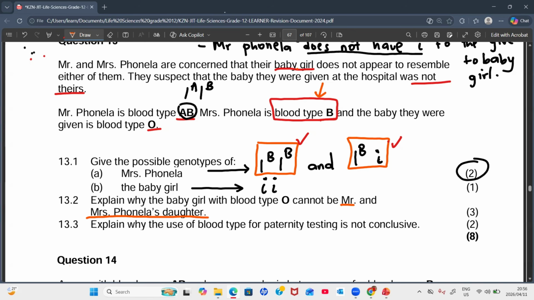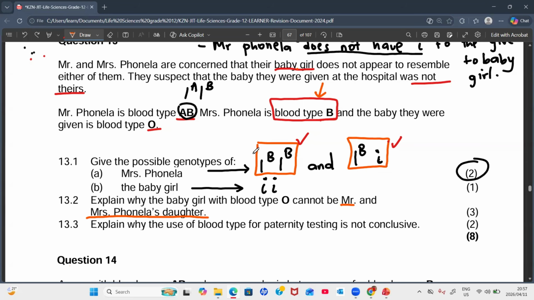They explain why the baby cannot be Mr. and Mrs. Fonella's daughter. So once we say that Mr. Fonella cannot give the recessive allele, then automatically it's not their child. It can be the child's mother, yes, it's a possibility, provided that the mother has this small letter i, that is, the mother is in a heterozygous condition for blood group B. But if the mother is not in that condition either, then it's not their daughter at all. You guys kind of get the sense.